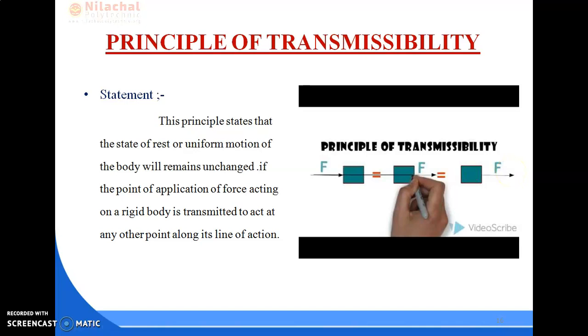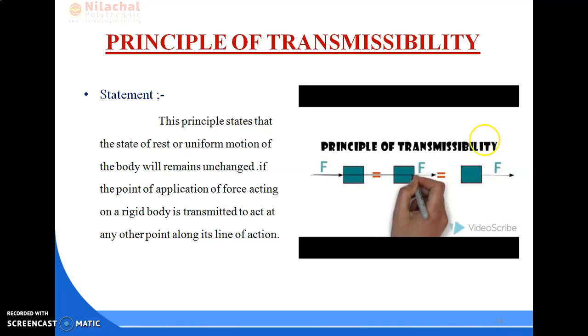If a force acts at any point on a rigid body, in whatever direction the force is applied, it may also be considered to act at any other point on its line of action, meaning the center line, provided the point is rigidly connected with the body.